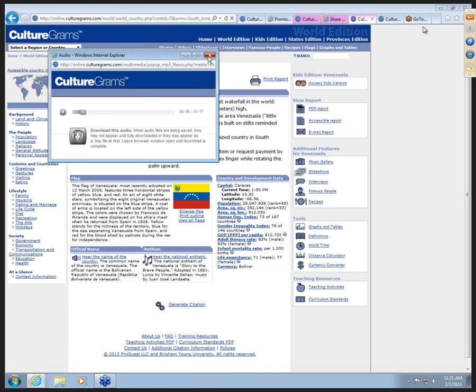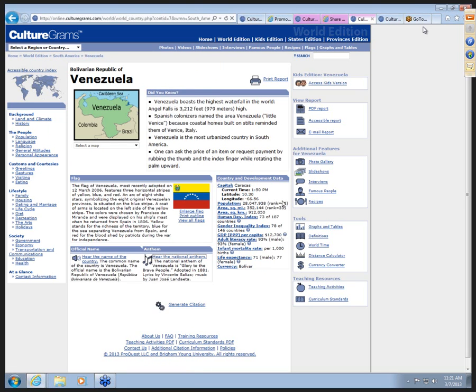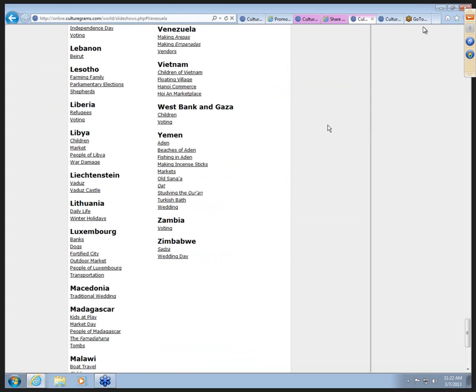So you can add audio as well as visuals with these study reports. So let's take a look at some of the visuals available here. Over on the right-hand side, there are slideshows. So these are the countries that have available slideshows and what those slideshows are. Notice it's dropped me down into Venezuela.